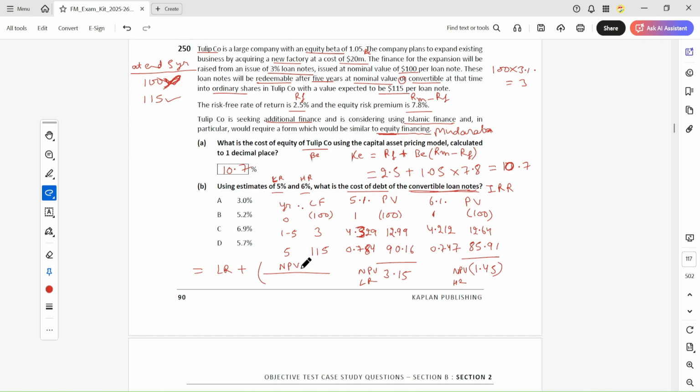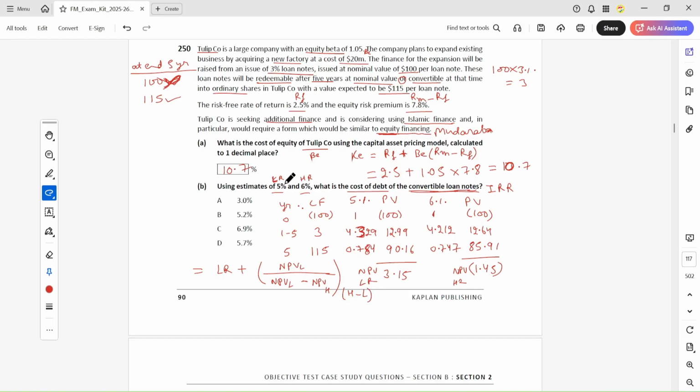Then we multiply it by the difference of higher minus lower rate.